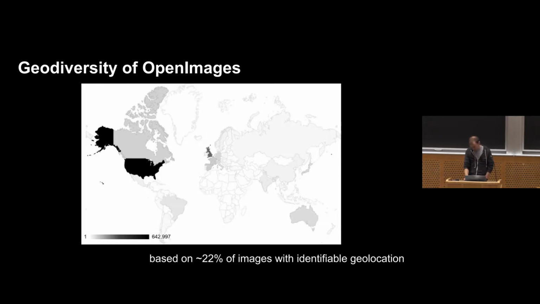So what happens? Well, you could make an argument that there's some strong correlation between the distribution of Open Images and the distribution of countries with high bandwidth, low-cost internet access. It's not a perfect correlation, but it's pretty close. And if one bases an image classifier on data drawn from areas that have high bandwidth, low-cost internet access, that may induce differences between the training distribution and the inference time distribution.